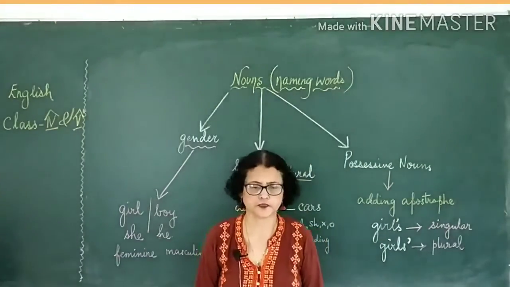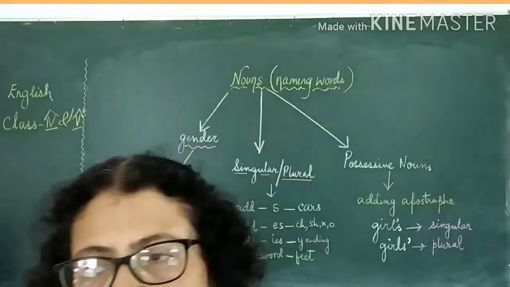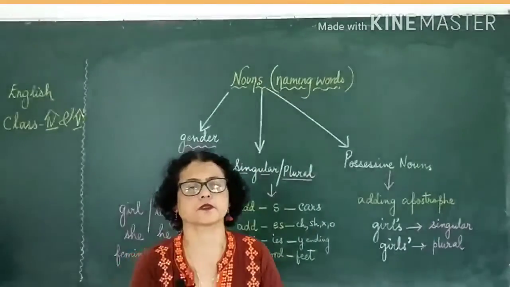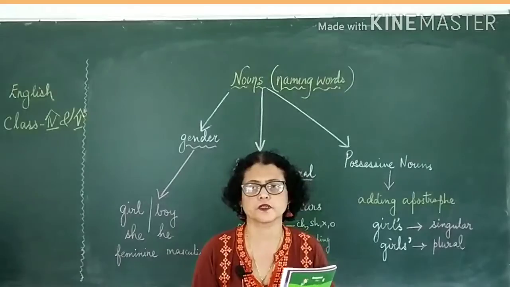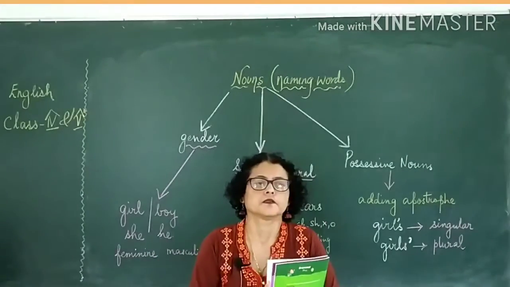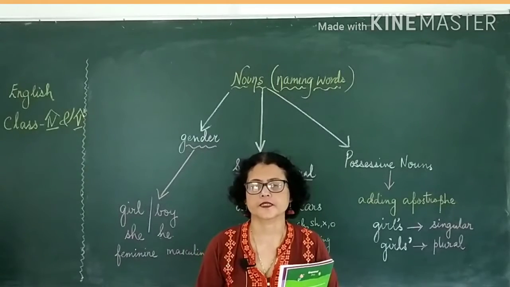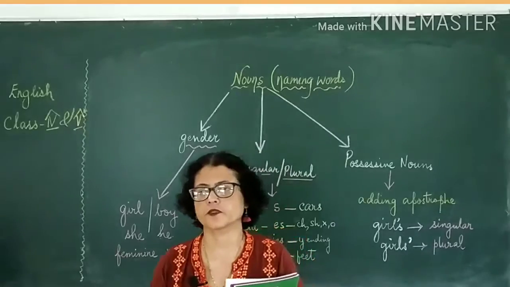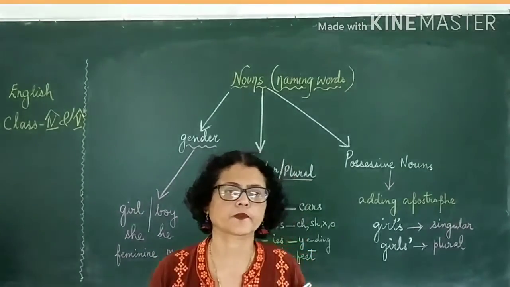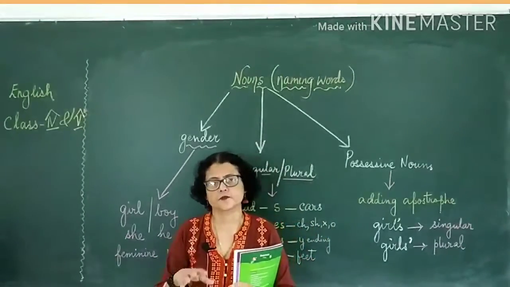Welcome back, children. So today we are here with the second part of the nouns lesson. We were learning about nouns. We learned that nouns are what? Naming words. किस चीज का नाम? Person, place, animal, things, birds, insects, days of the week, months of the year, season, river, mountains. All of this. These are what? Nouns. Now nouns naming word ये हम सीख लिए.